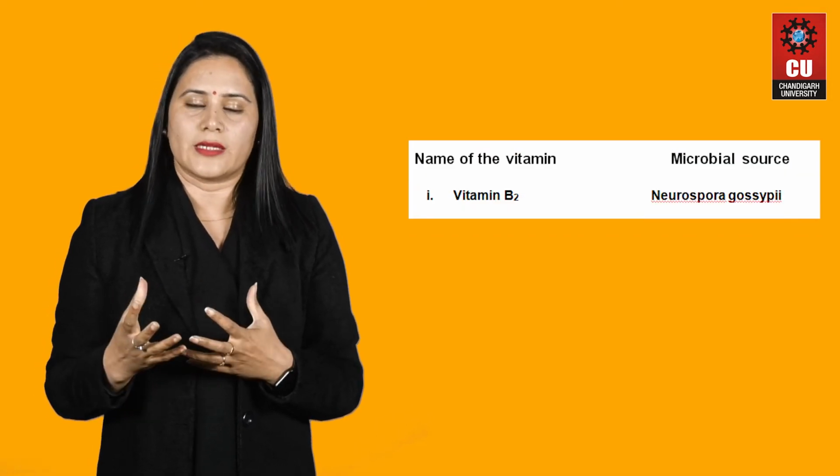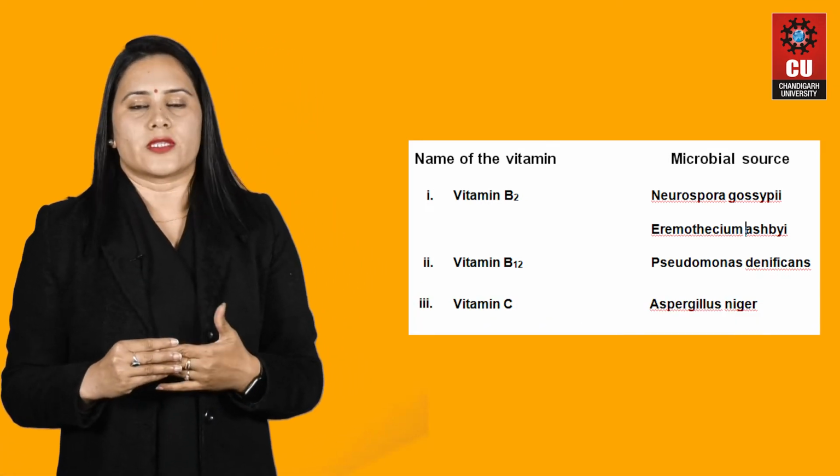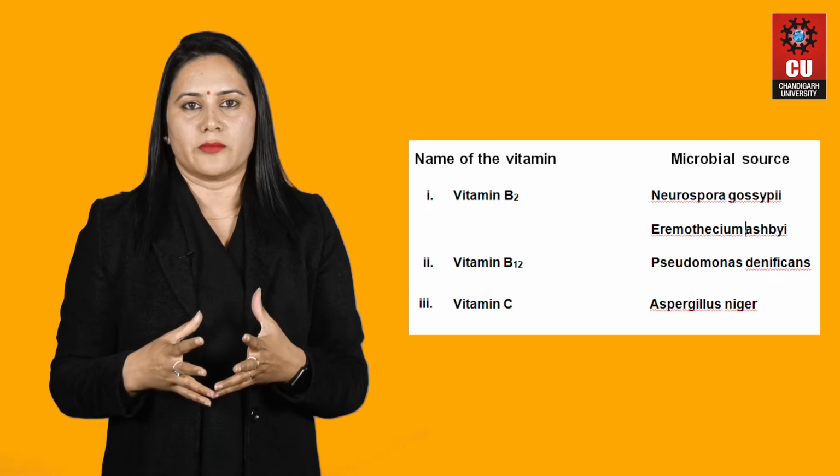Now vitamins are manufactured by fermentation technologies as well. So using different microbial sources we can produce vitamins. The names of vitamins produced by different microbial sources: the first vitamin which we are producing from a microbial source is vitamin B2, and its source is Neurospora gossypii.